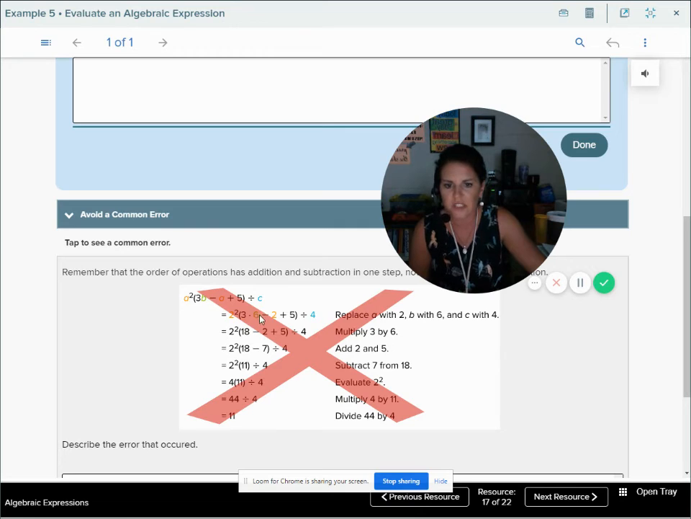So if we look at this person's mistake, they plugged in the 2, the 6, and the 4. That looks good. They did their multiplication. That looks good. Then they went ahead and did -2 plus 5 and got -7. -2 plus 5 is not -7. 2 plus 5 is 7, but they didn't look at that negative or that minus in front of it. So they made a mistake right there. They just looked at the 2 as a positive 2.